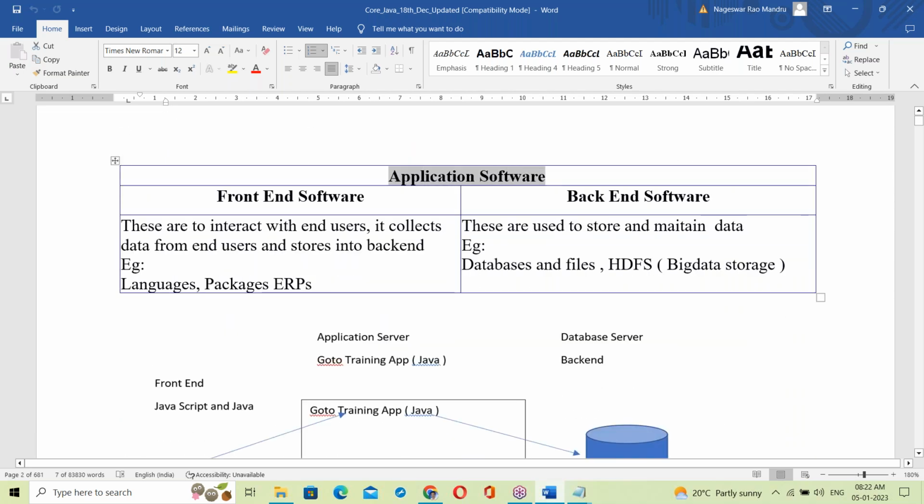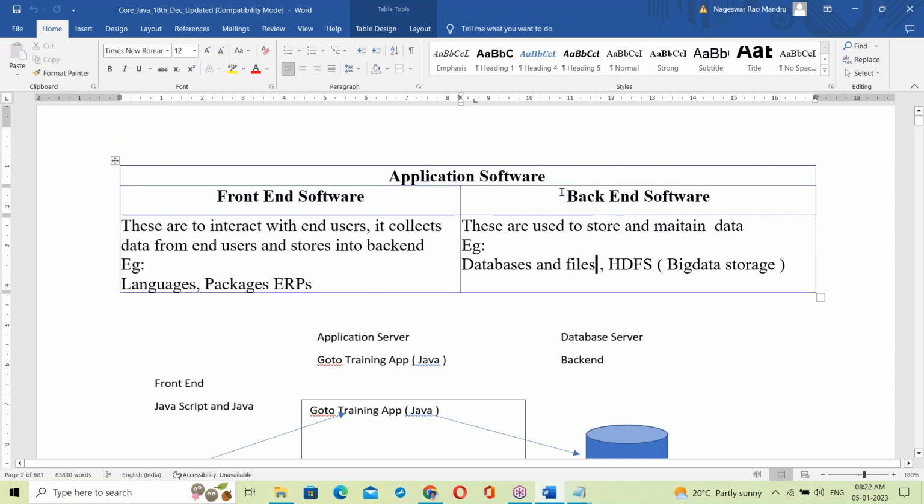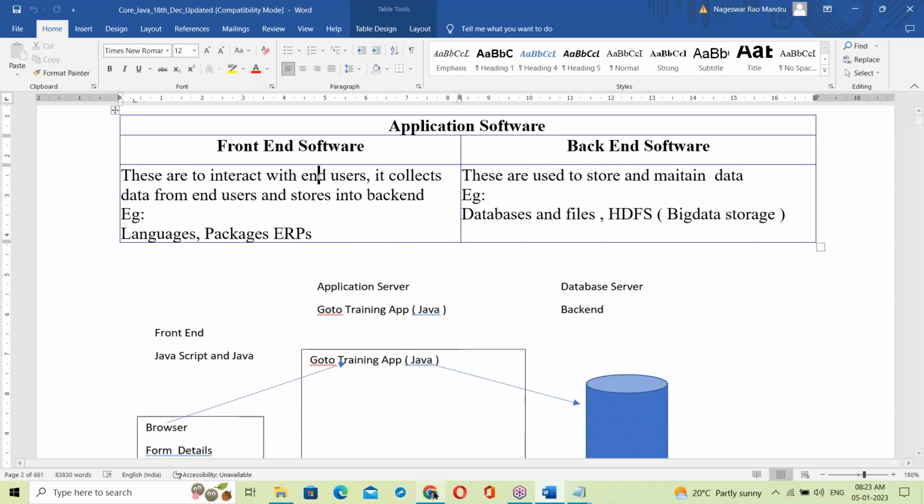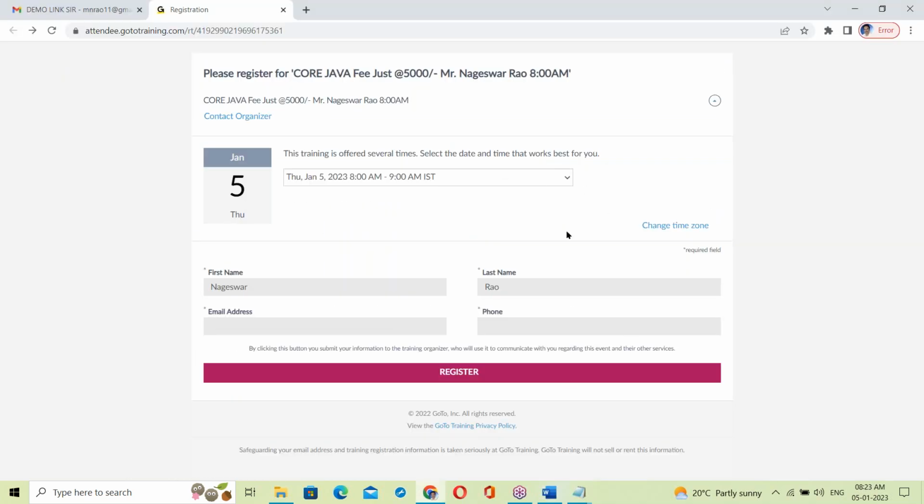Next, application software has front-end software and back-end software. See, this is the front end. Here it's a registration form. This form takes data from users and stores it into some backend.